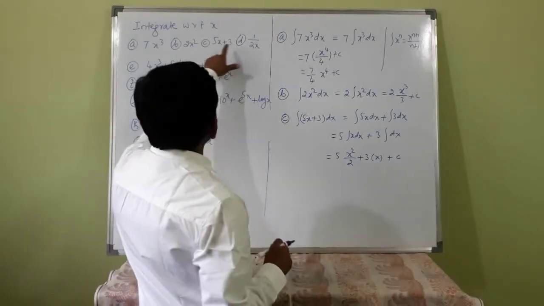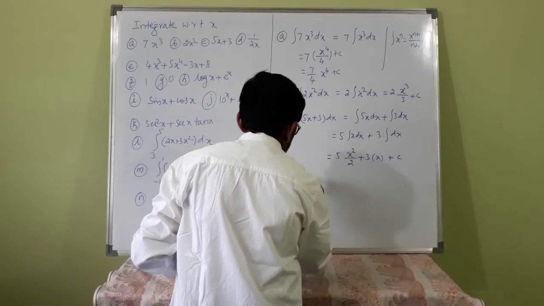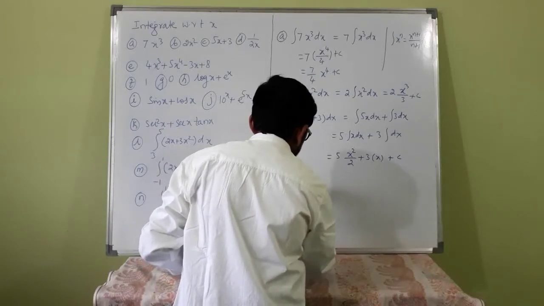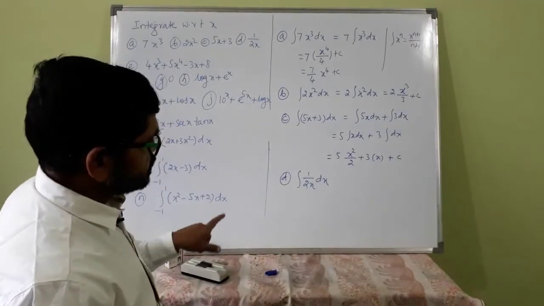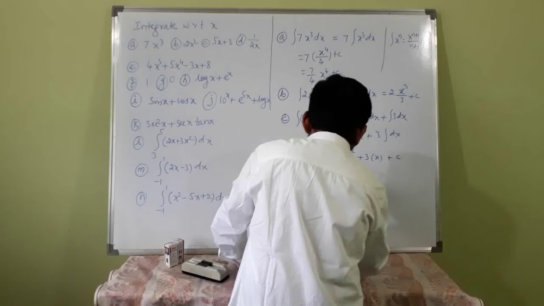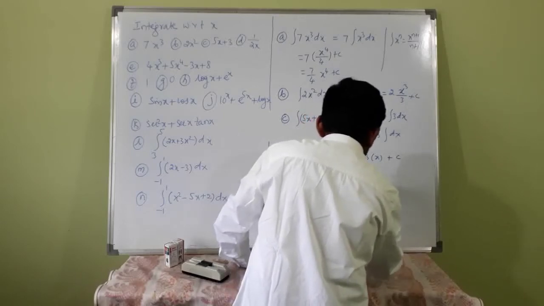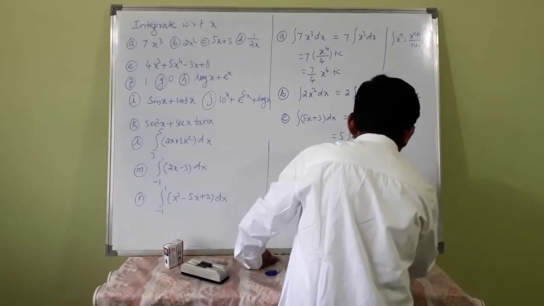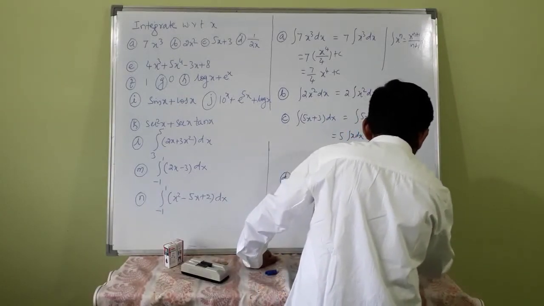Next, integration of 1 by 2x dx. Integral of 1 by x dx is log x. So this is 1 by 2 into 1 by x dx, that is half into log x plus c.